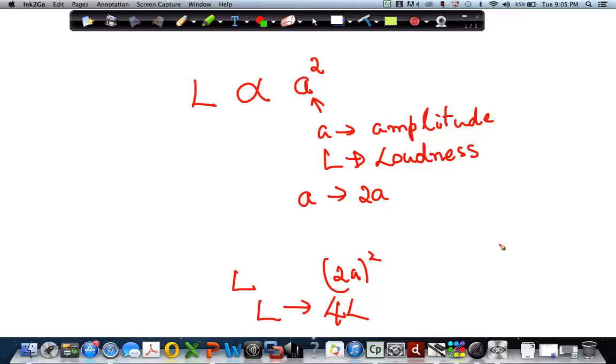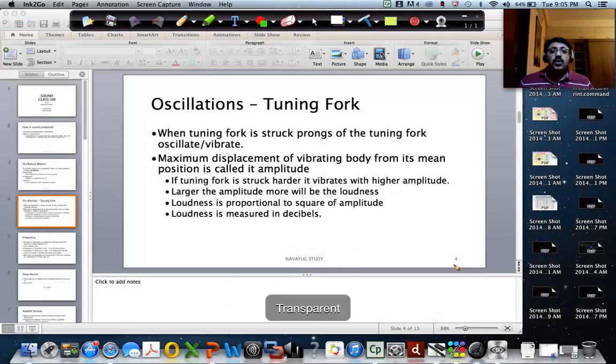So assume the amplitude becomes 3 times, the loudness will become 9 times. That is basically what happens. So loudness is proportional to the square of the amplitude.